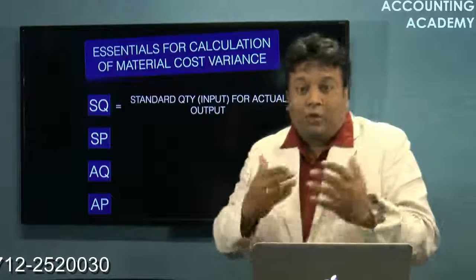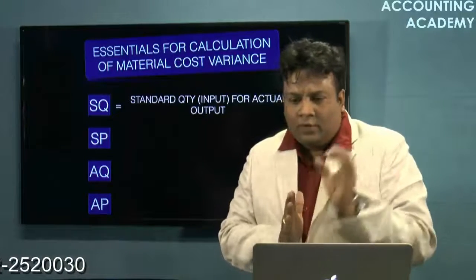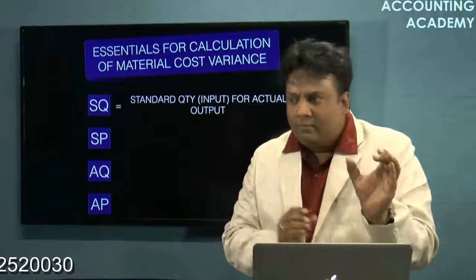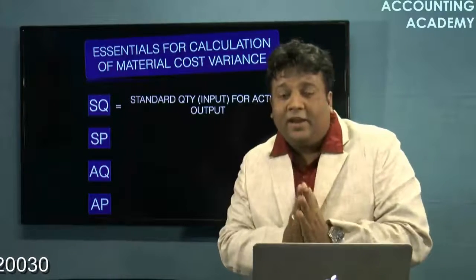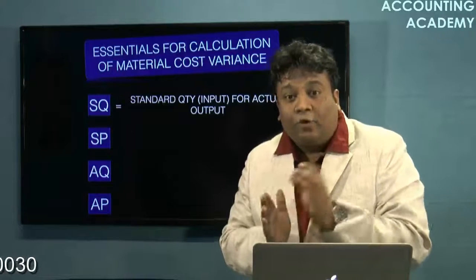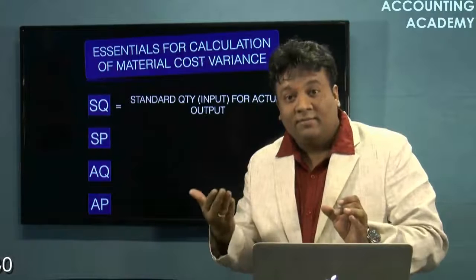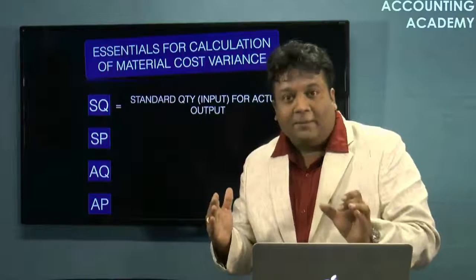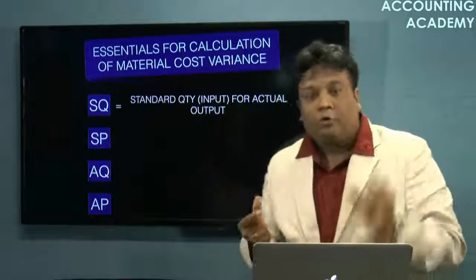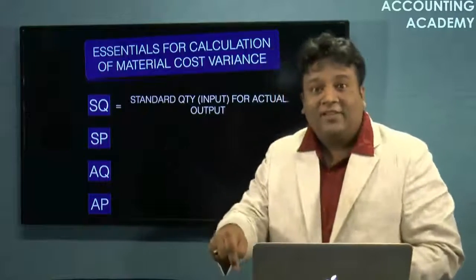First, let's understand how to calculate the standard quantity. For 100 plates, I needed 20 kgs. So if for 100 plates we needed 20 kgs, for 120 plates, how many kgs will be needed? 24 kgs. So to manufacture 120 plates, my actual output, how much quantity should have been consumed?